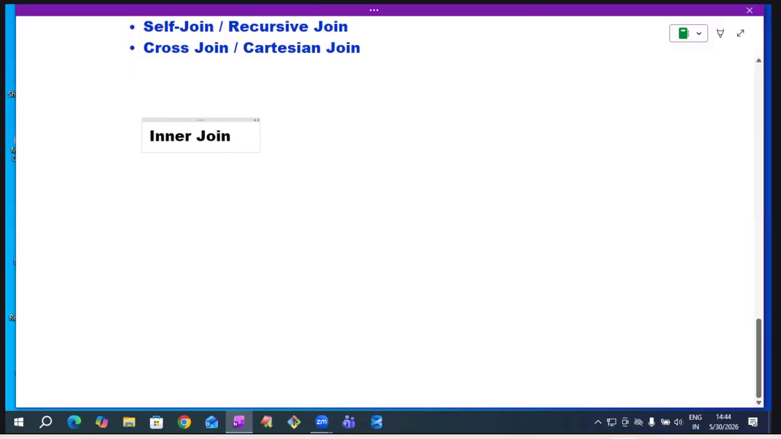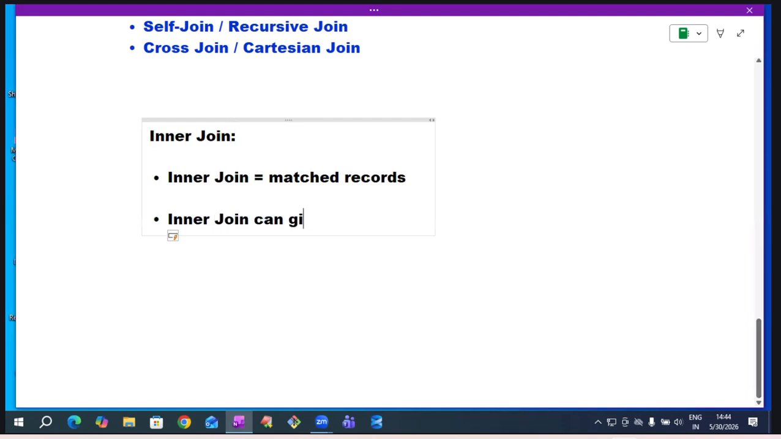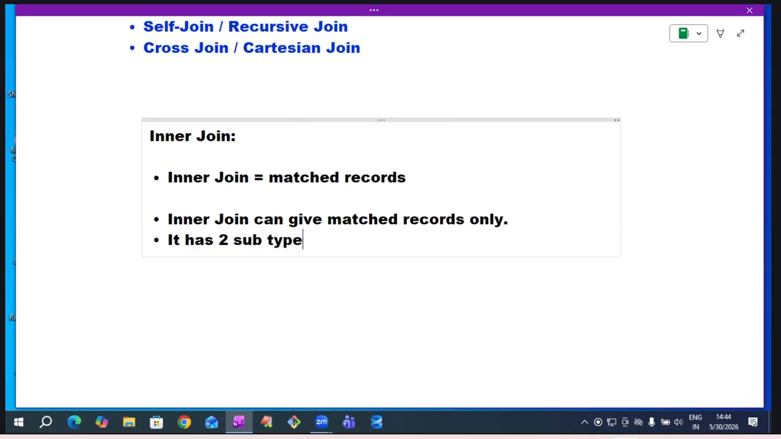Inner join is equal to matched records. Simple. It gives matched records only. Okay, it has two subtypes. What are those two subtypes? First one is equijoin. Second one is non-equijoin.